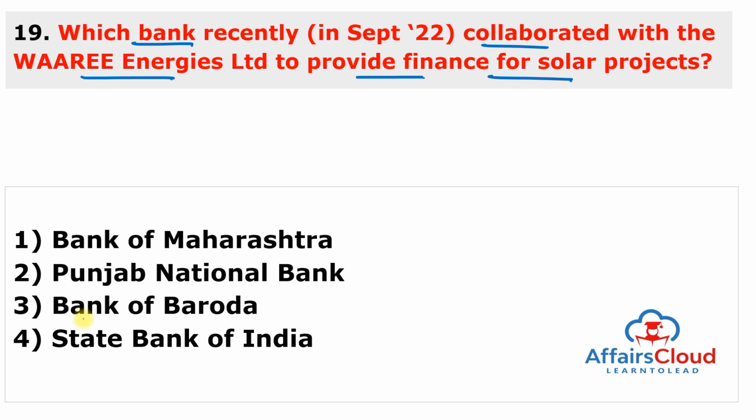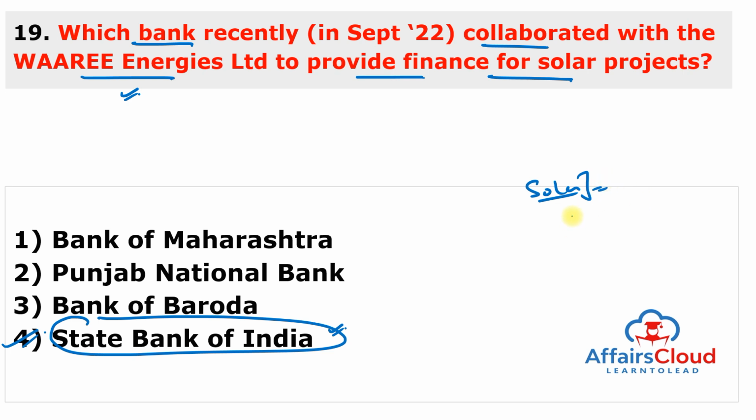And this bank is State Bank of India. Again, important question. It means the solar projects will be established by Vare Energy and the finance will be provided by State Bank of India. So it enables VARE to obtain unsecured financing for the solar projects through the SBI one program, which is known as Surya Shakti Solar Finance Scheme, to provide working capital for its channel partners through the Electronic Dealer Finance Scheme.